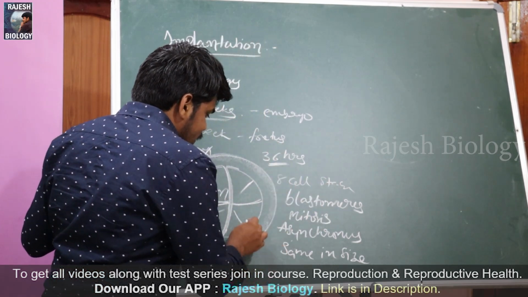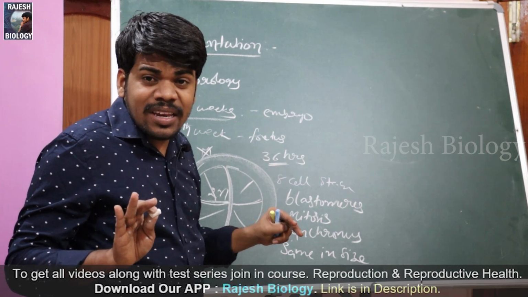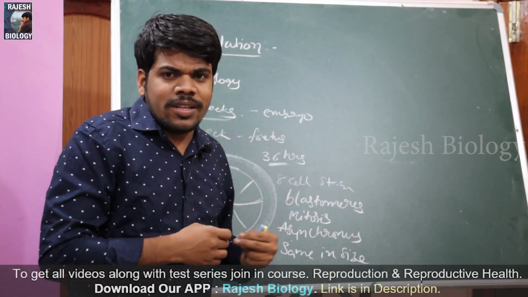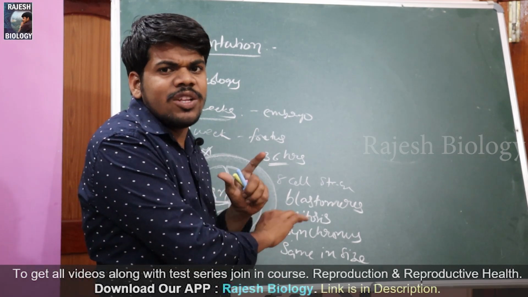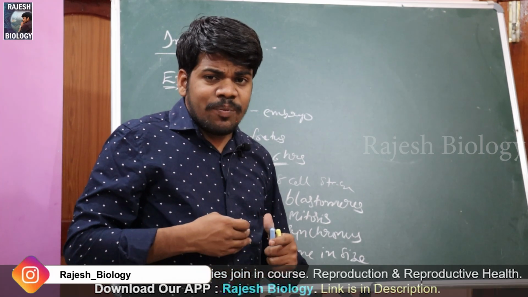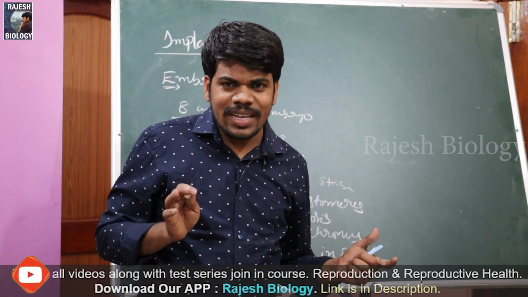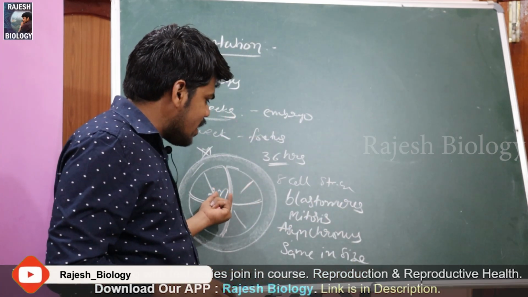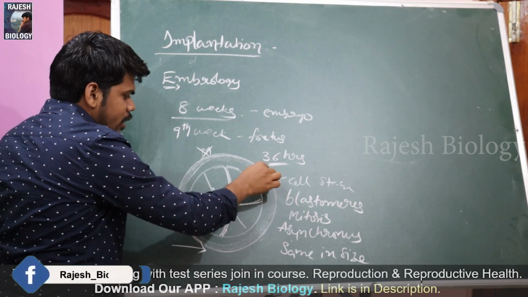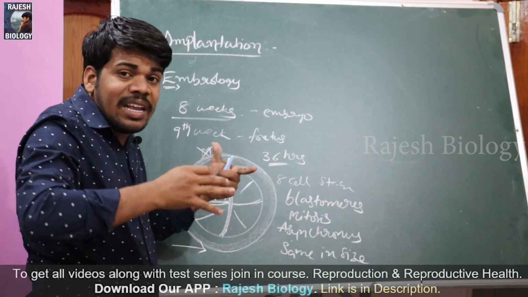Not only that, the growth of the cells does not take place. There is no growth phase in this mitosis. Interphase will complete without the growth phase. So the cells never grow in size. All the cells are of equal size. And the outer covering, the zona pellucida, will never change its size. The zona pellucida never increases.